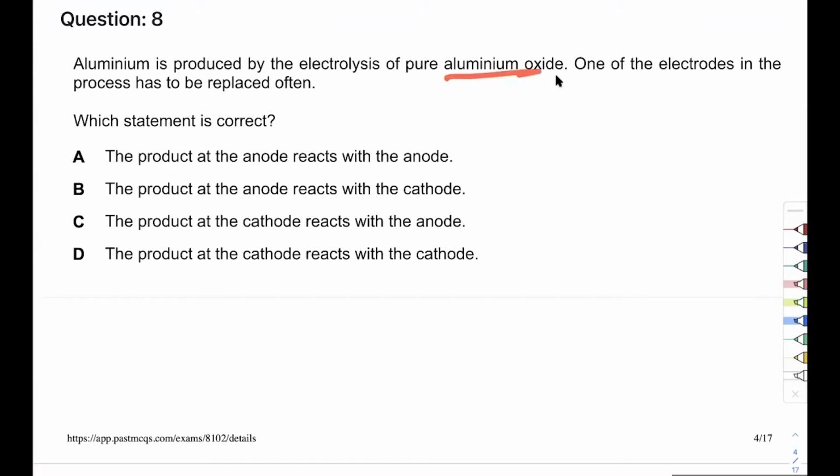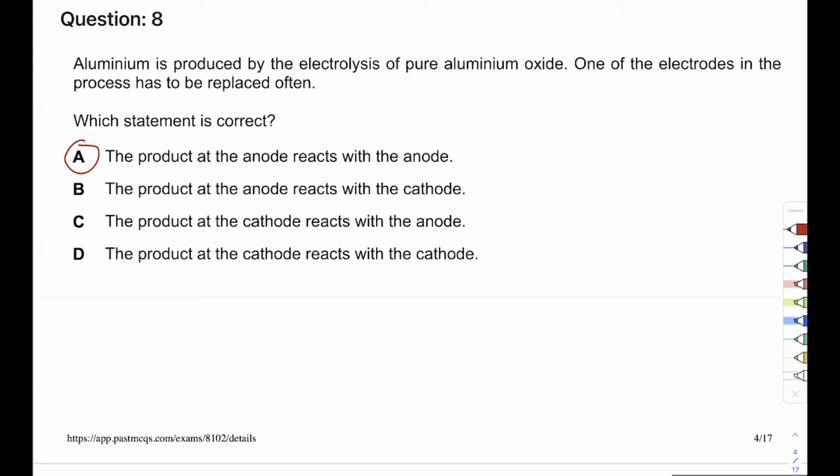You're using an ionic compound. High temperature carbon reacts, makes carbon dioxide. And that is why you have to replace it. So the product at the anode reacts with it. And that is why the answer should be A. Clear? Everybody, pay attention. The product at the anode reacts with the anode.